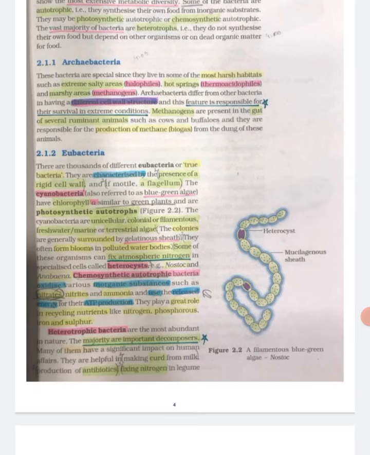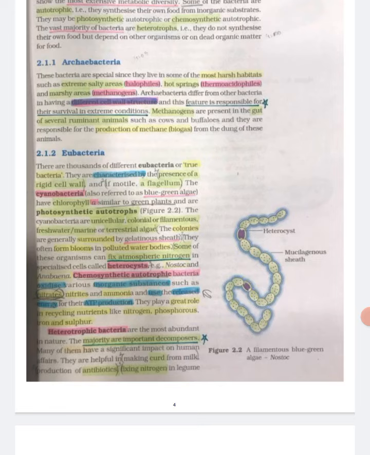Compared to many other organisms, bacteria as a group show the most extensive metabolic diversity. Some of the bacteria are autotrophic, that is, they synthesize their own food from inorganic substrates. They may be photosynthetic autotrophic, or chemosynthetic autotrophic. The vast majority of bacteria are heterotrophs, that is, they depend on other organisms or on dead organic matter for food.